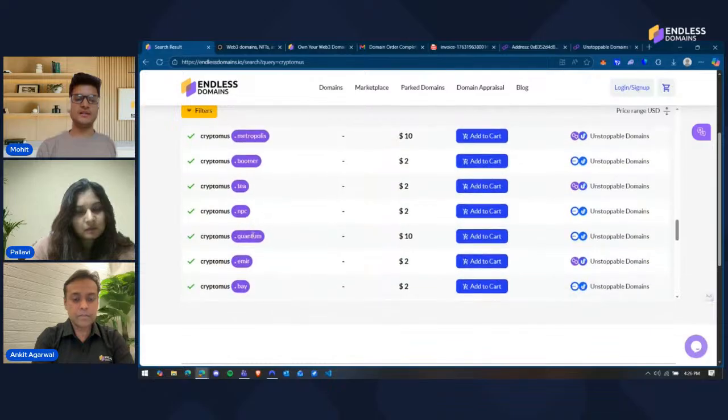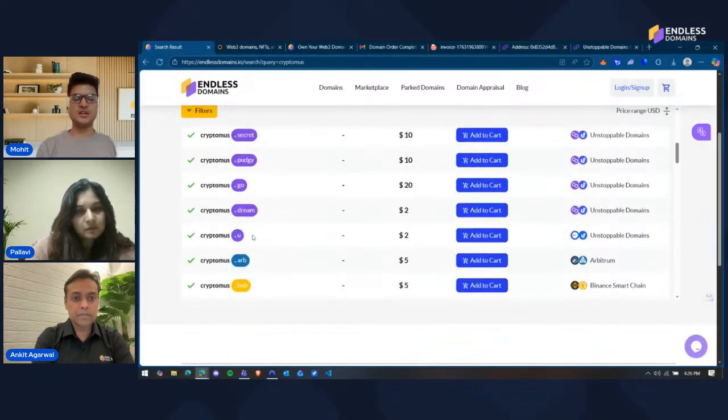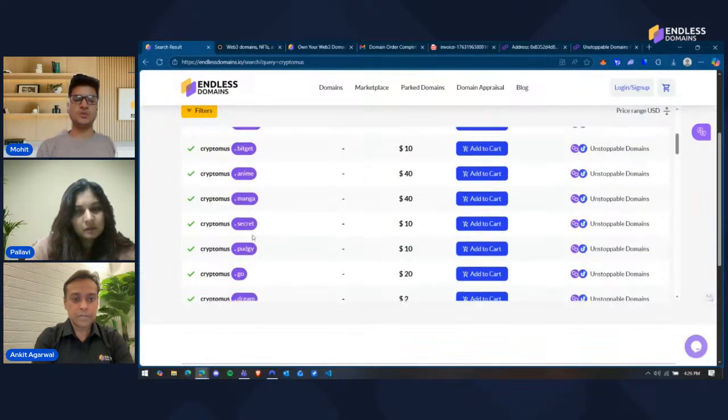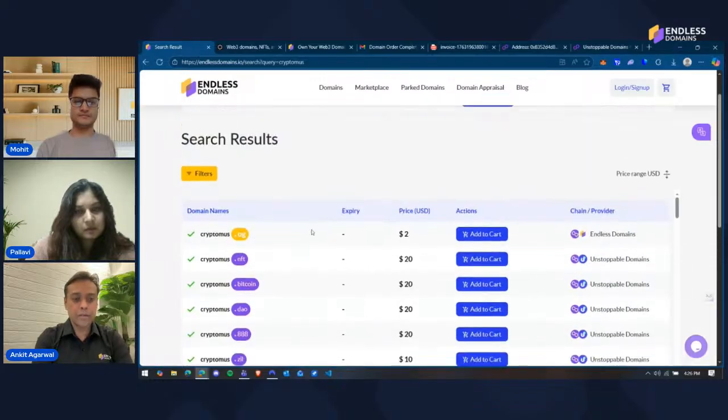So all the 75 TLDs that are listed here can be managed on Endless Domains, regardless of the site you purchase them on. Got it.